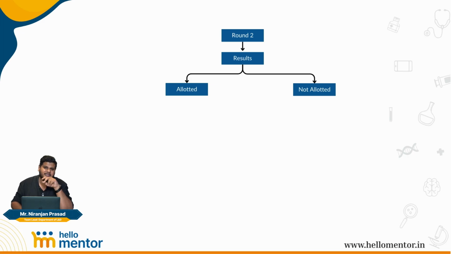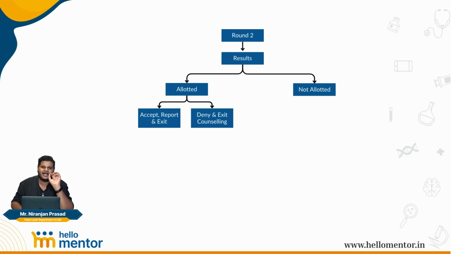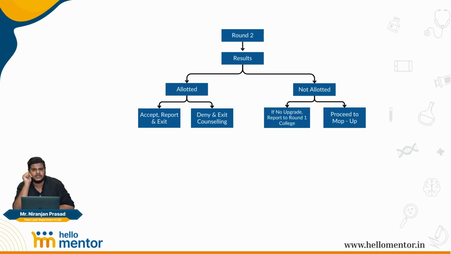This time, when you're allotted a seat, there are only 2 options. Whatever branch, whatever college you've gotten, you have to take that seat. Otherwise, you can leave the seat that has been allotted to you in the second round of counselling, but you are out of the counselling and you'll have to pay a penalty for the same as well. What is the penalty? We will understand in the coming slides, but only 2 options. Either take it or leave it, and you're out of the counselling if you're choosing to leave it, or you're also out of the counselling because if you take the seat, then you will not be eligible for the subsequent rounds.